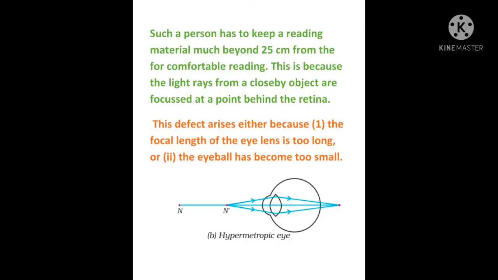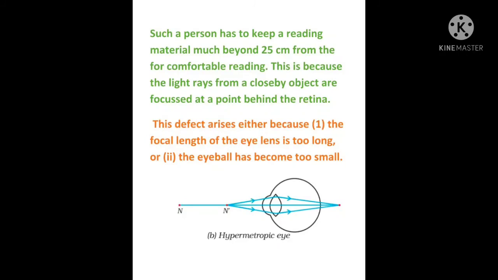Now this defect arises either because the focal length of the eye lens is too long, as it becomes too long with age, or because the eyeball has become too small. That is the cause of hypermetropia or farsightedness.